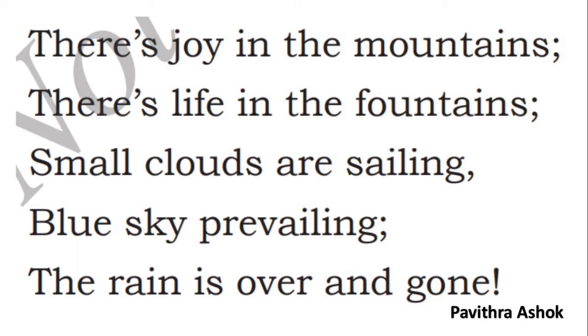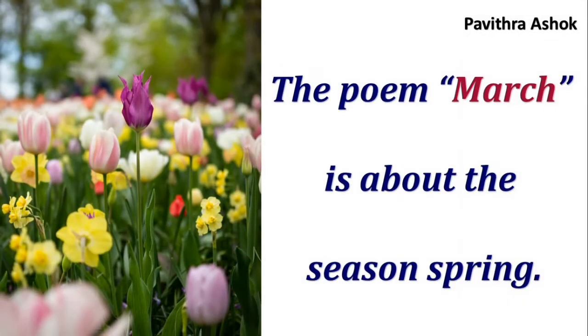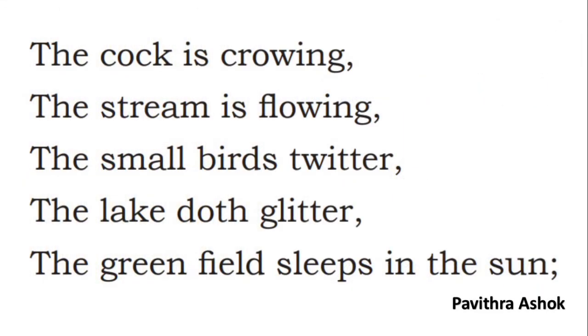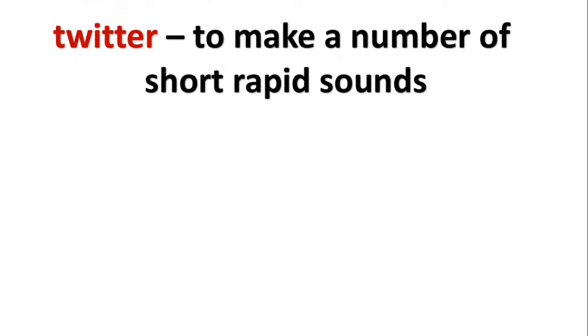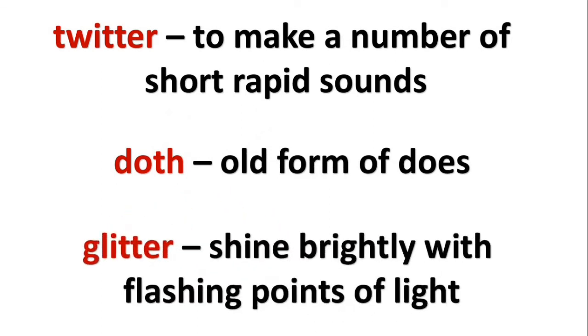Written by William Wordsworth. The poem March is about the season spring. First stanza. The cock is crowing, the stream is flowing, the small birds twitter, the lake doth glitter, the green field sleeps in the sun. Please look at meanings of new words. Twitter, to make a number of short rapid sounds. Doth, old form of does. Glitter, shine brightly with flashing points of light.